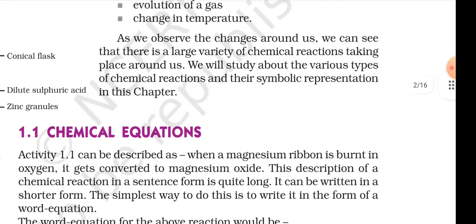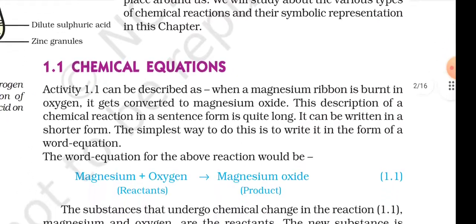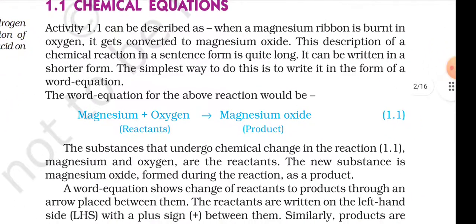As we observe the changes around us, we can see that there is a large variety of chemical reactions taking place around us. We will study about the various types of chemical reactions and their symbolic representation in this chapter. Chemical equations. Activity 1.1 can be described as: when a magnesium ribbon is burnt in oxygen, it gets converted to magnesium oxide. This description of a chemical reaction in sentence form is quite long. It can be written in a shorter form.